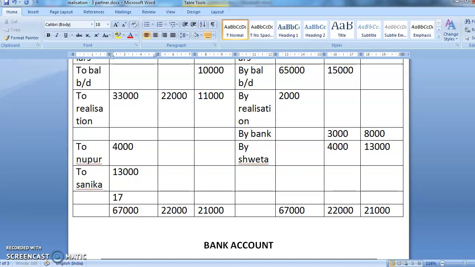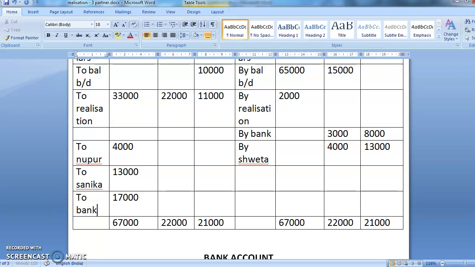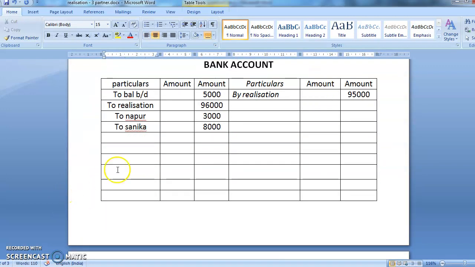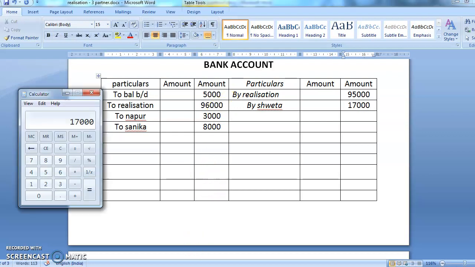This 17,000 Shweta will get back. So you'll write here to bank account. The last entry will come here in bank account by Shweta. Shweta is getting 17,000. So this is the last step, and all things should tally.